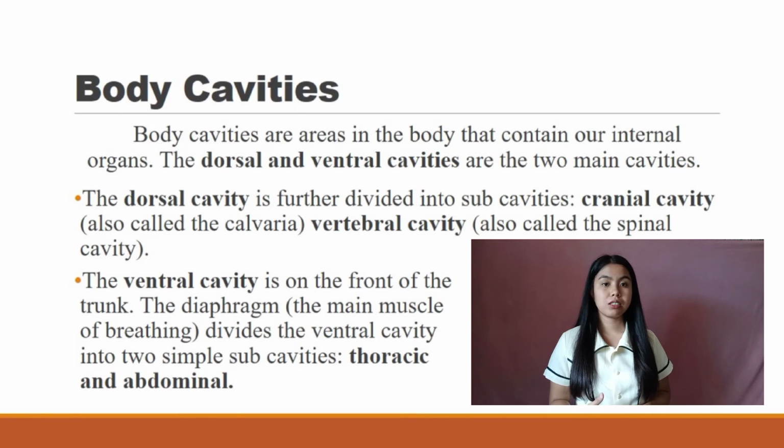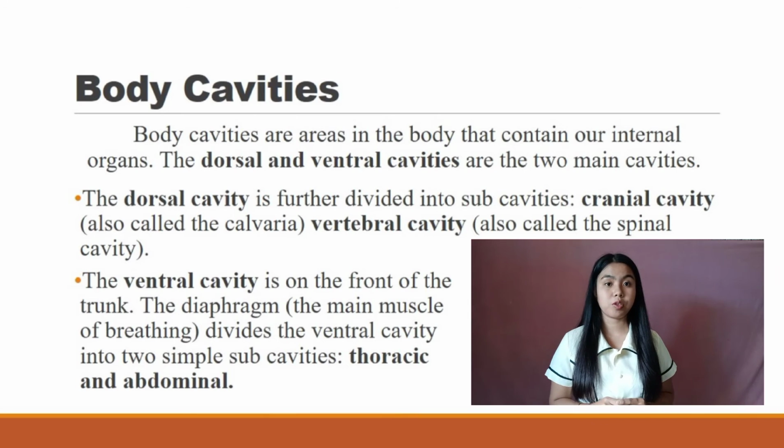Body cavities. These are areas in the body that contain our internal organs. The dorsal and the ventral cavities are the two main cavities. The dorsal cavity is a continuous cavity located on the dorsal side of the body. It houses the organs of the central nervous system, including the brain and the spinal cord. The ventral cavity is at the front of the trunk. Organs contained within these body cavities include the lungs, heart, stomach, intestines, and reproductive organs.